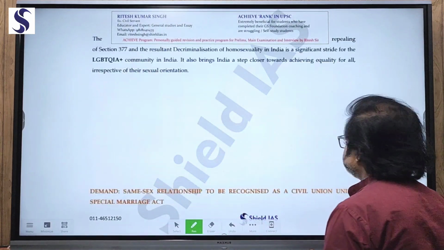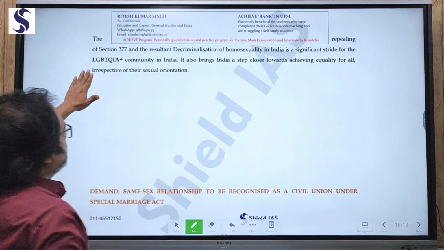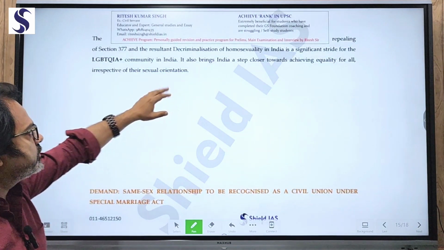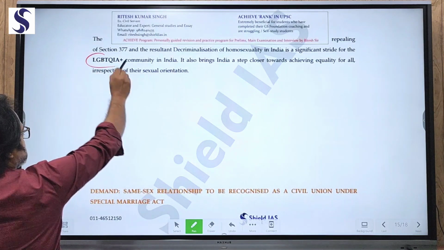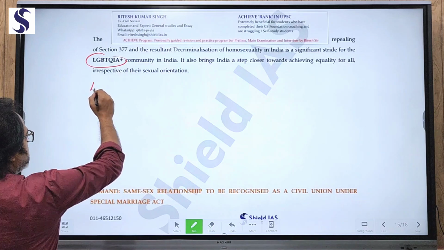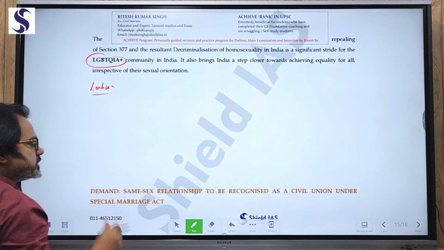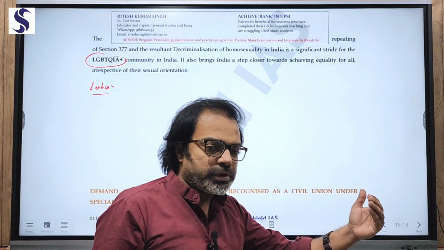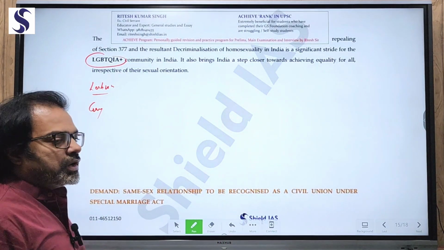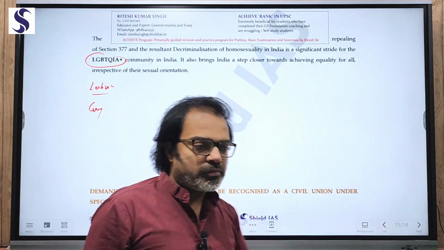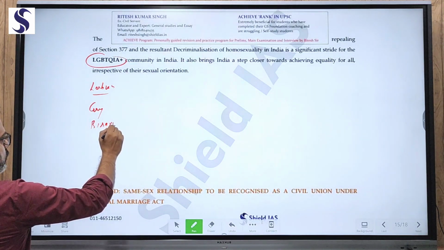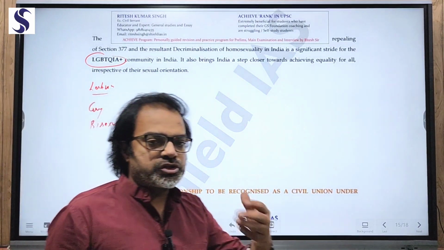So now, you see, the repealing of Section 377 and the decriminalization of homosexuality in India is a significant stride for the LGBTQIA plus community. So in brief, L is lesbian. That means a woman having attraction to another woman. Now gay, a man having attraction towards another man, same sex. Now bisexual. Bisexual people have attraction to either of the sexes.